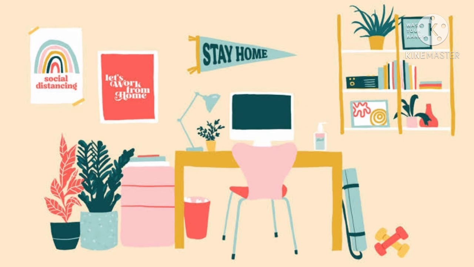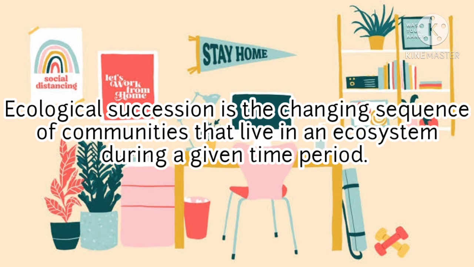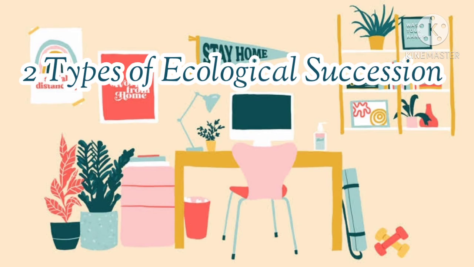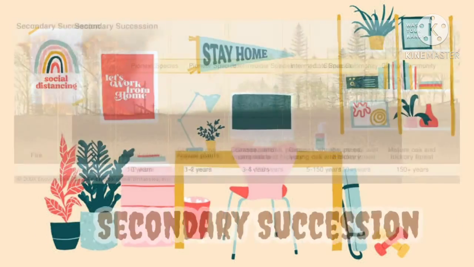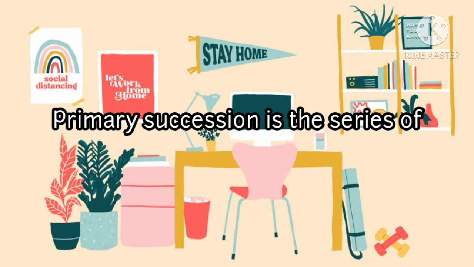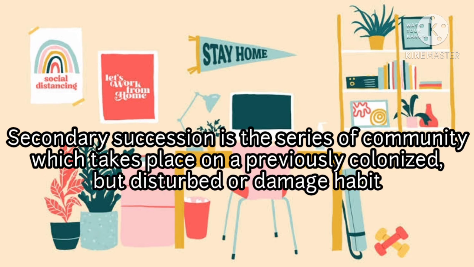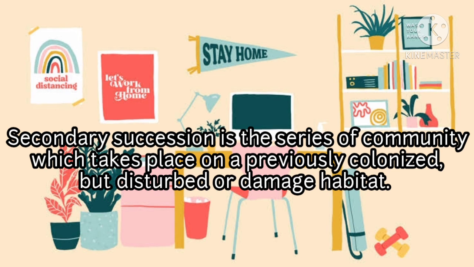Ecological succession. Ecological succession is the changing sequence of communities that live in an ecosystem during a given time period. These changes are in order and capable of being predicted. There are two types of ecological succession: the primary succession and the secondary succession. The primary succession is a series of community changes which occur on an entirely new habitat which has never been colonized before. And the secondary succession is the series of community changes which take place on a previously colonized but disturbed or damaged habitat.